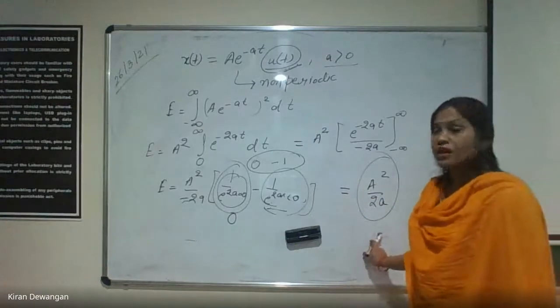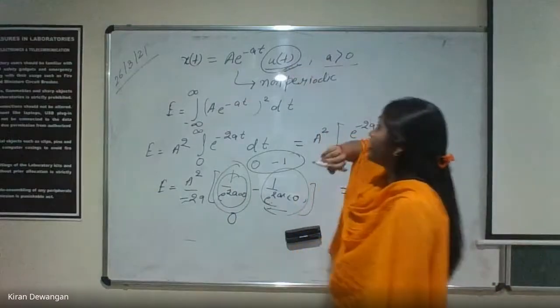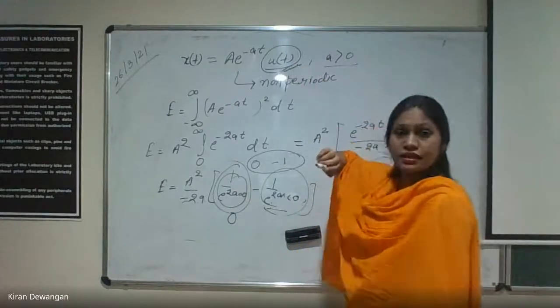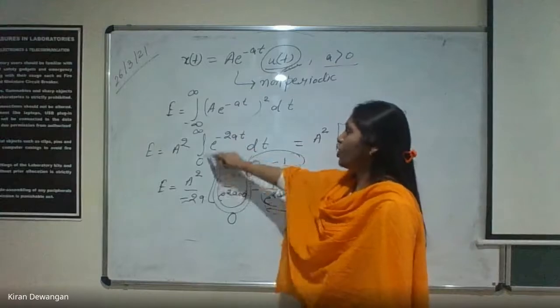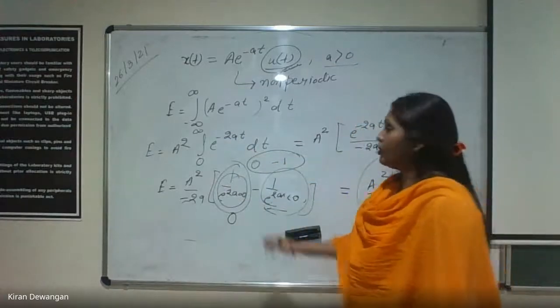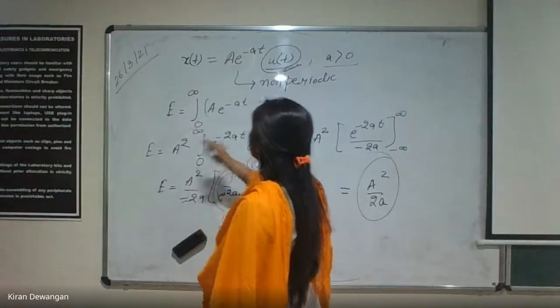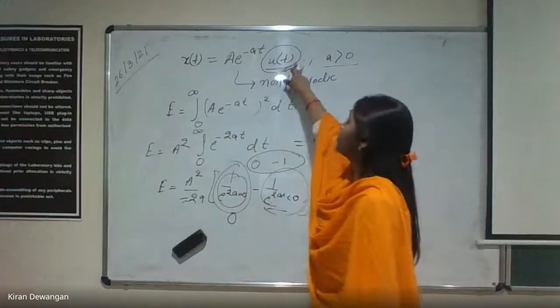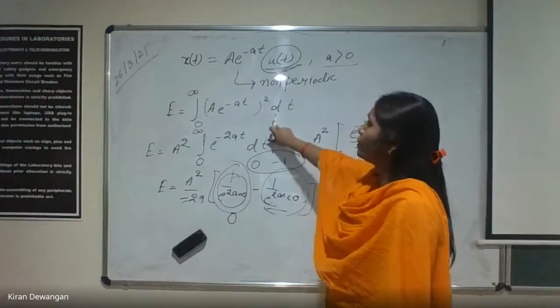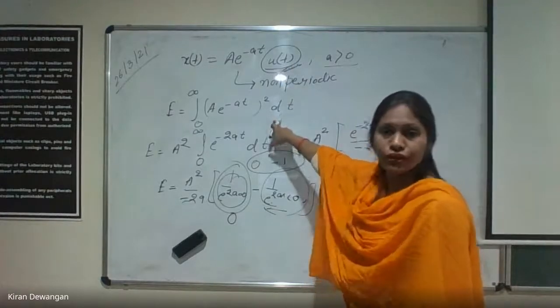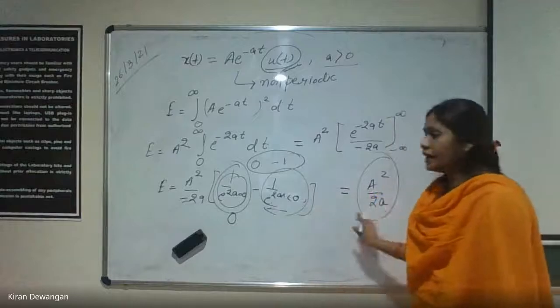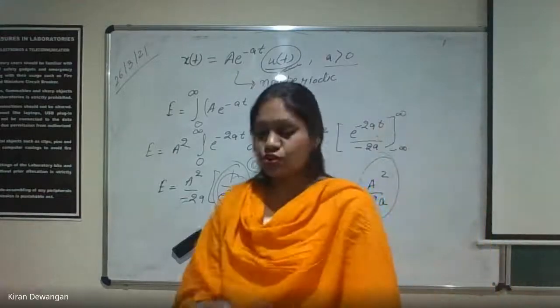Clear now? So I was forgetting this thing. Since there is ut in the signal, the limit will change from 0 to infinity. It will not be minus infinity to infinity. Here also it will change because we were not taking ut. So if you take ut, it will change from 0 to infinity. Now clear, right? So energy is coming out to be a square by 2a.